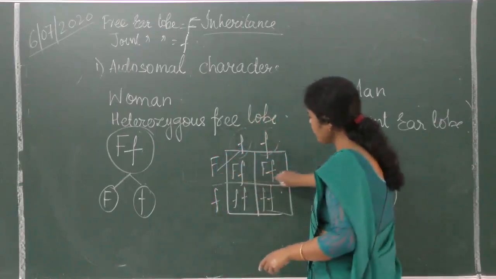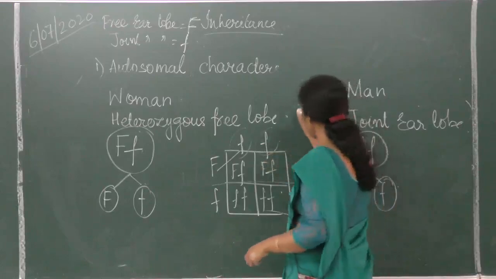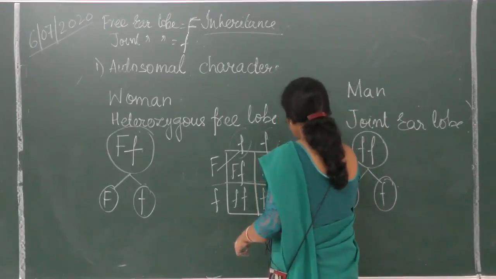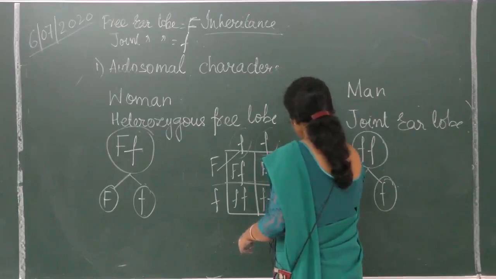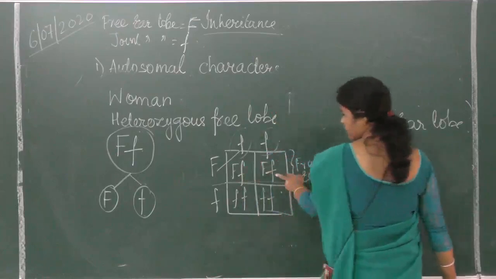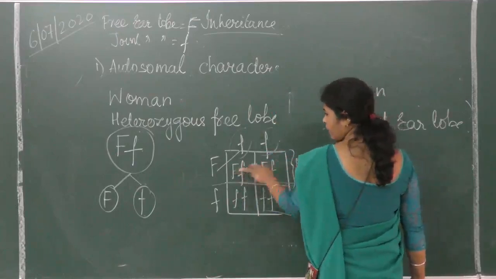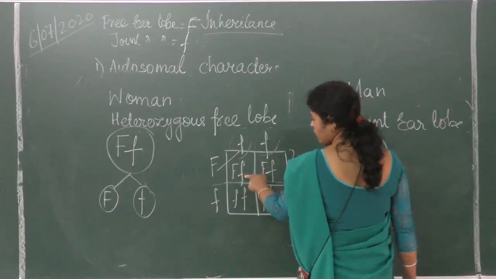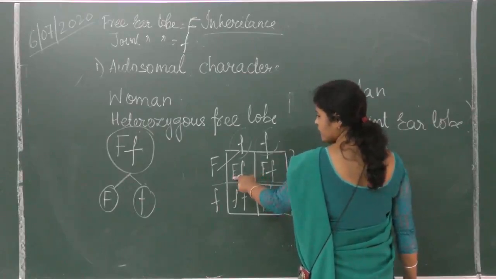So 50% of the children, these two, are capital F and small f, and these two are free earlobe. How do we know they are free earlobe? Because there is a gene for free earlobe and a gene for joint earlobe, and free earlobe is dominant.